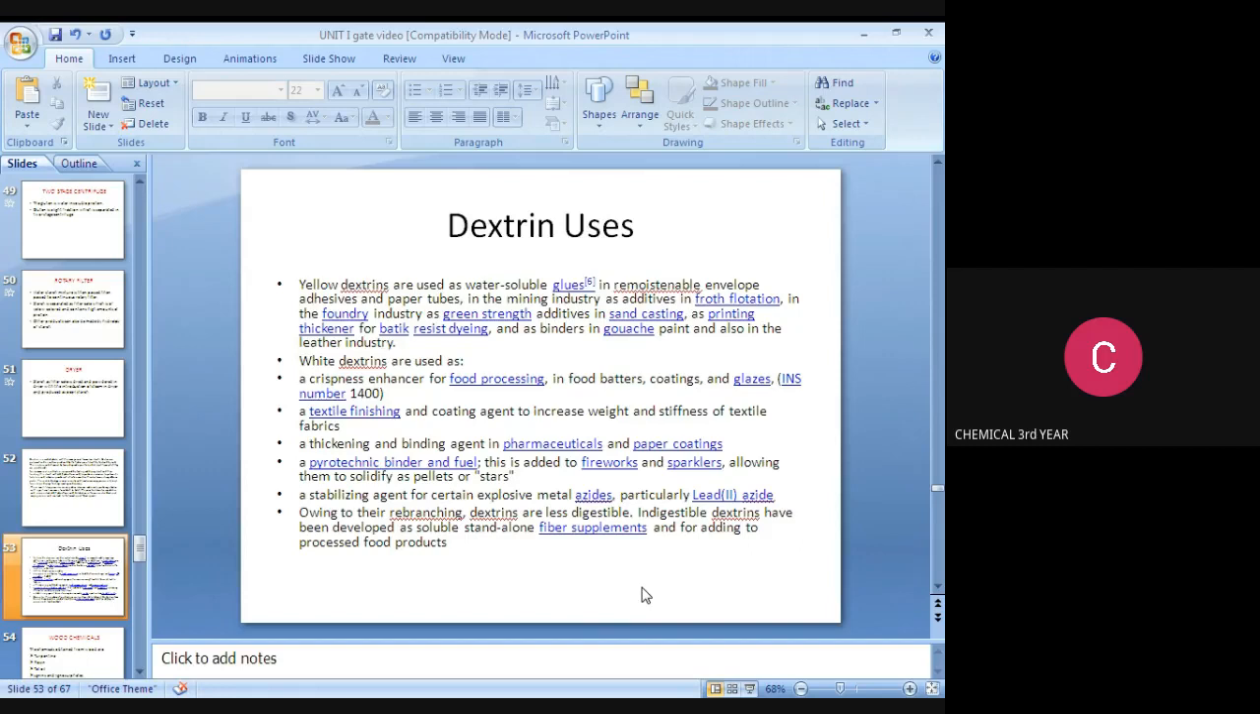White textiles only: it is used in the food processing industry as a crispiness enhancer, and also in batters, coatings, glazes. These are the uses of white textile in the food industry. In the textile industry, it is used as a coating agent to increase the weight and stiffness of textile fabrics. Increasing the weight and stiffness of the textile fabrics means we are adding the white textile. It is also used for pharmaceutical and paper coatings. For pharmaceutical, it is used as a binding agent for white textile.